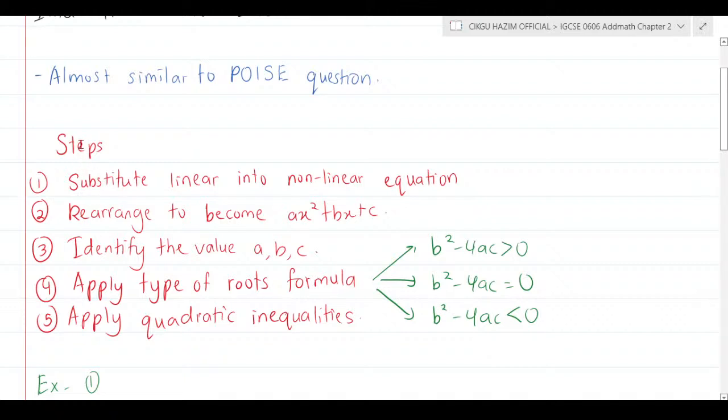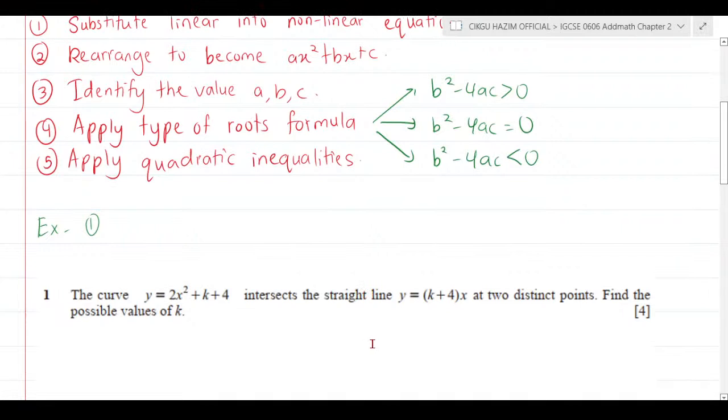So step number 1, substitute linear into nonlinear equation. That's obvious. That's almost like a simultaneous equation step. Rearrange it to become ax squared plus bx plus c. Identify the values of a, b, c. Then you apply the nature of roots formula, either b squared minus 4ac more than 0, equal to 0, or less than 0. Then you apply the quadratic inequality if you have any. So let's look at this example.